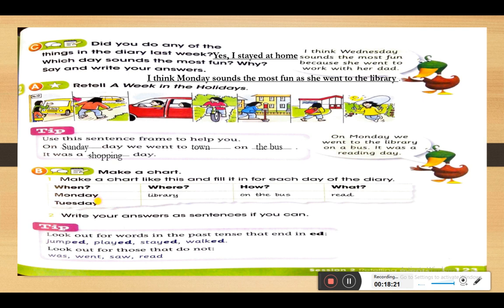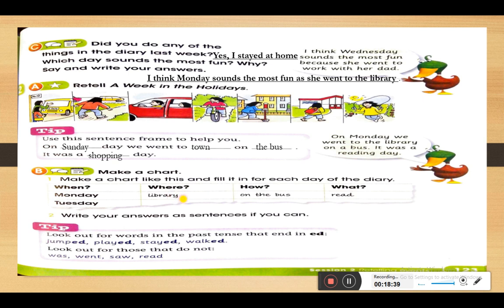Okay, so what did she do on Monday? On Monday, where did she go? We have here where, how, and what. Where did she go? How did she go? And what did she do there?